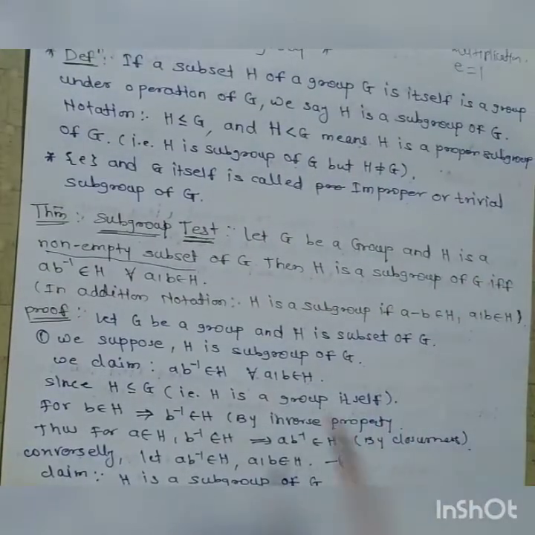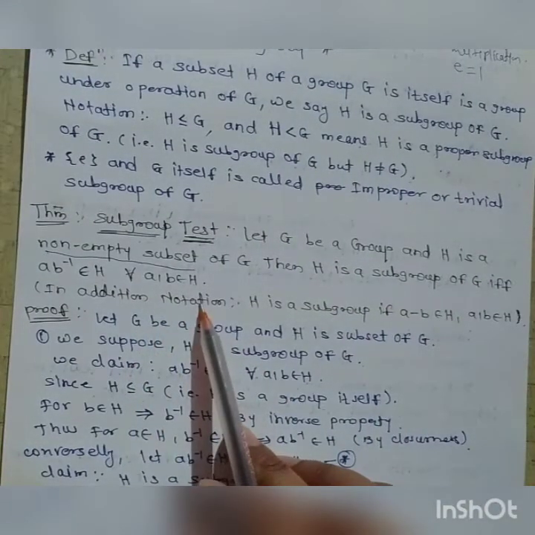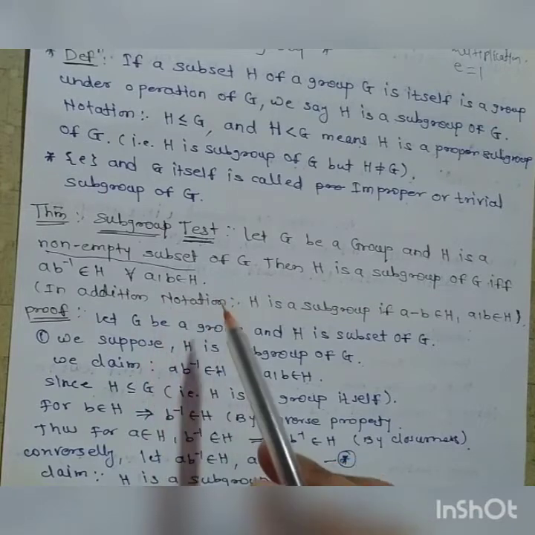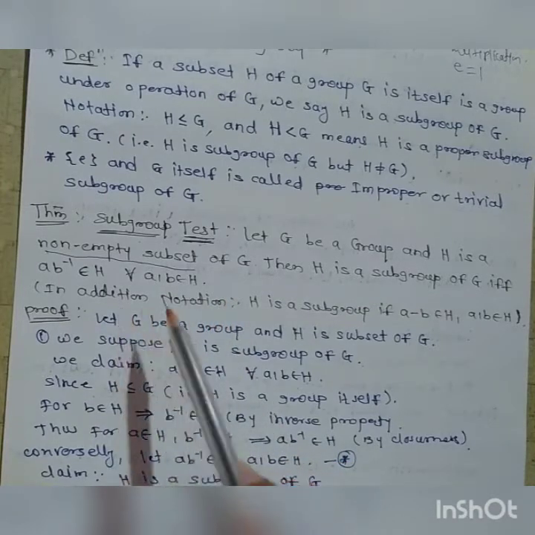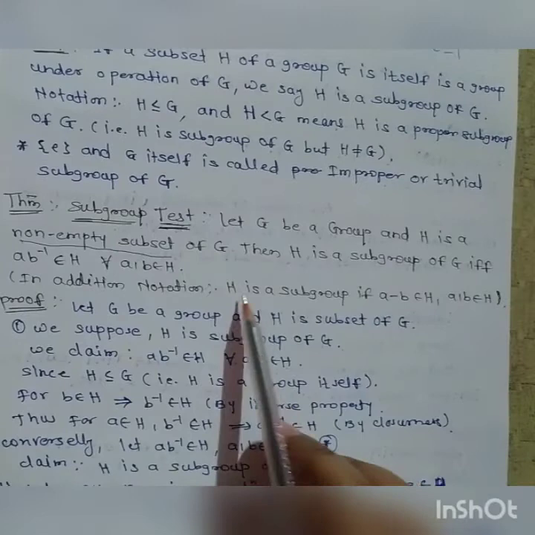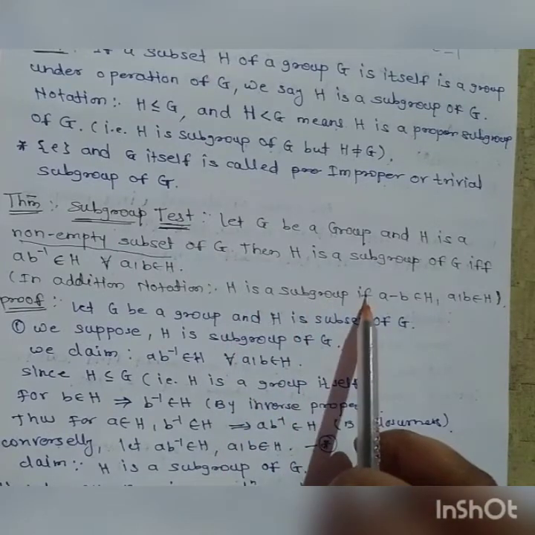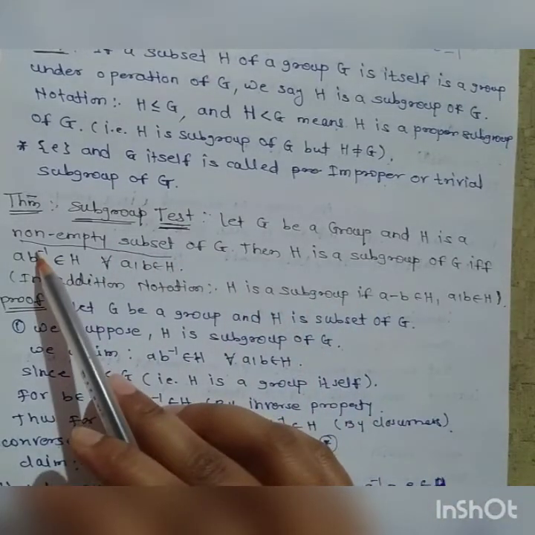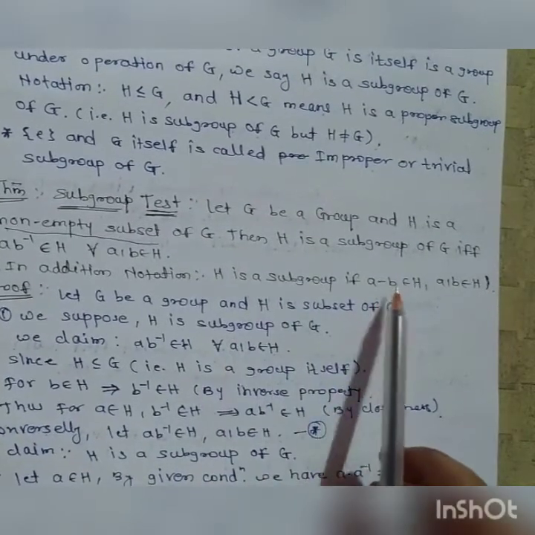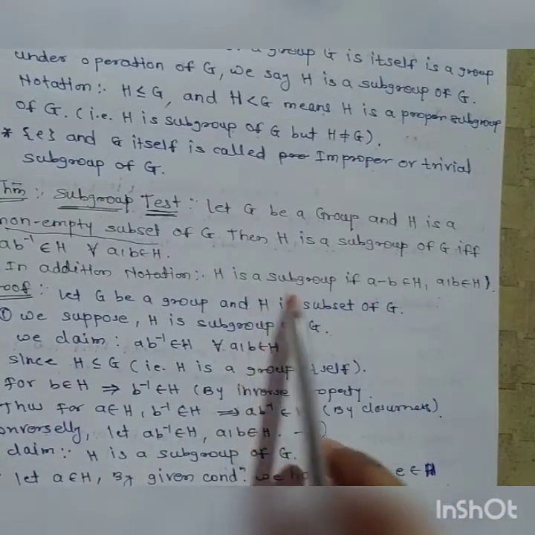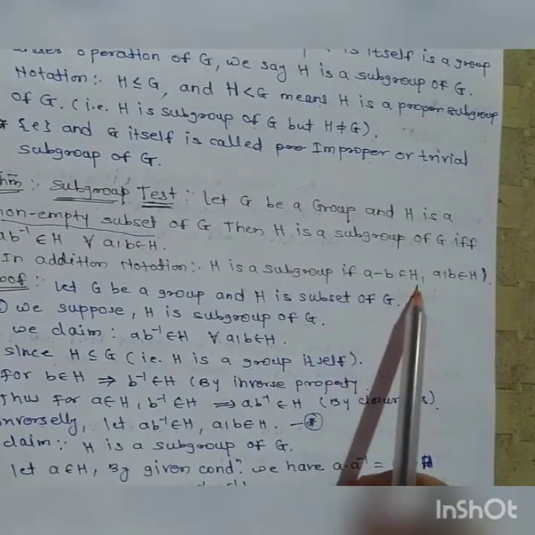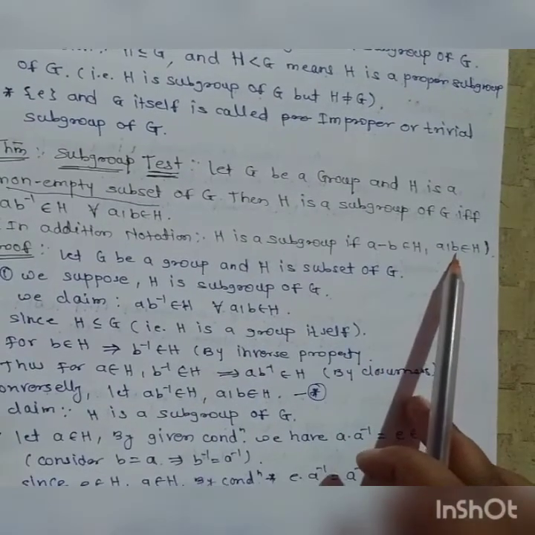For the proof of a subgroup in additive notation, when we consider the binary operation as addition: under multiplication b⁻¹ should be considered, and under addition −b is considered. Then H is a subgroup of G if a − b belongs to H for all a, b belongs to H.